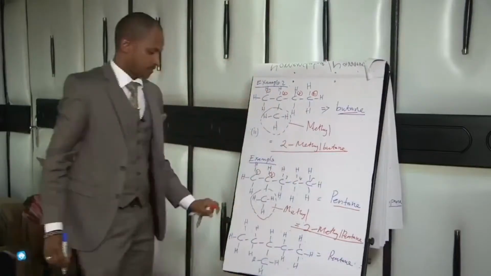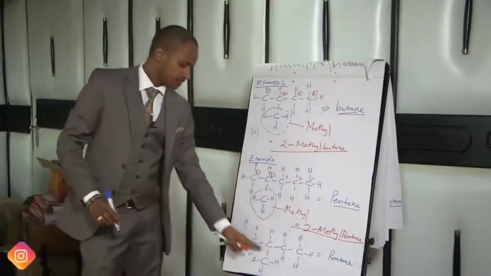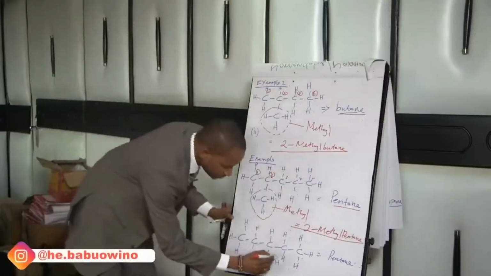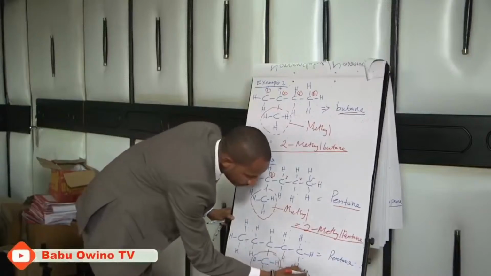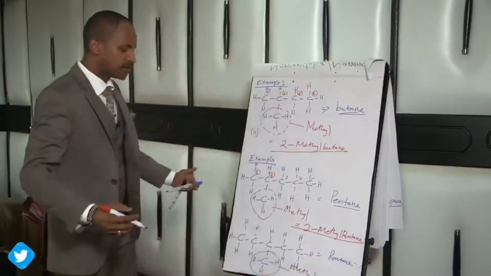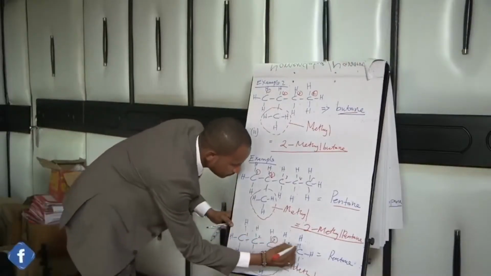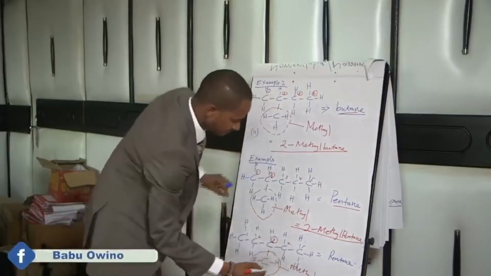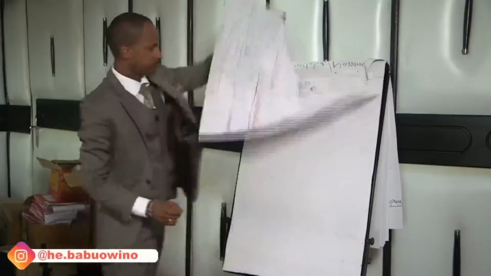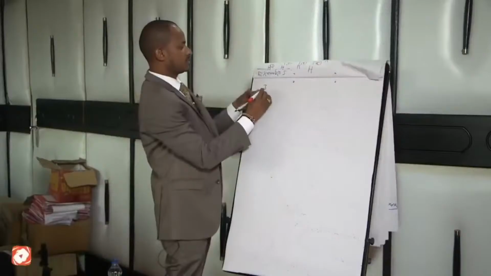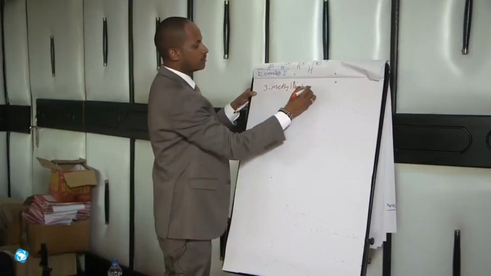Then anything else that is not along the longest continuous carbon chain is a branch. So identify this branch. Then name this branch. The branch is a methyl branch. Then identify on which carbon atom it lies. 1, 2, 3, 4, 5. It lies on the third one. Therefore, the name is 3-methyl pentane. The name is 3-methyl pentane.